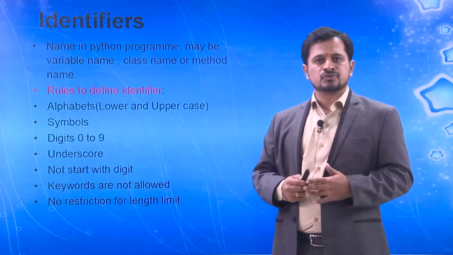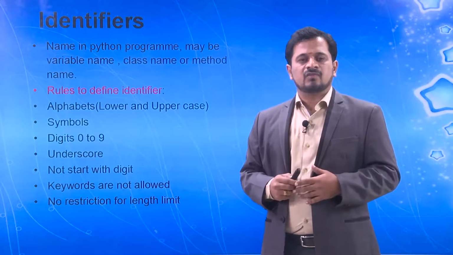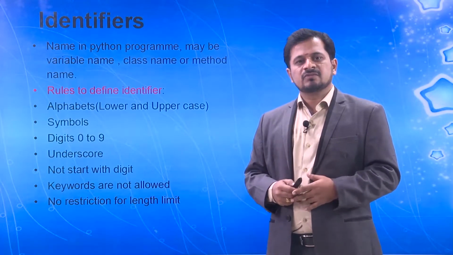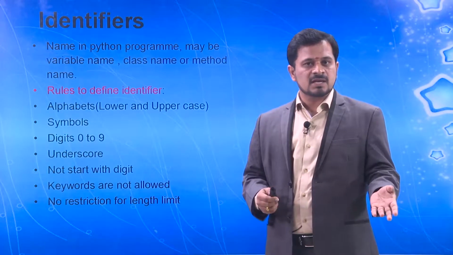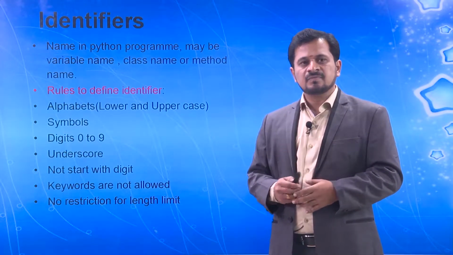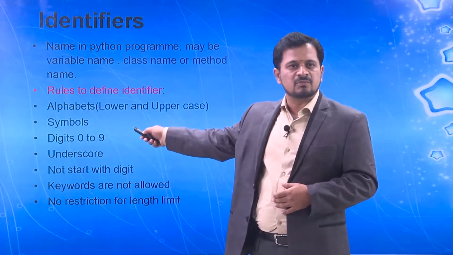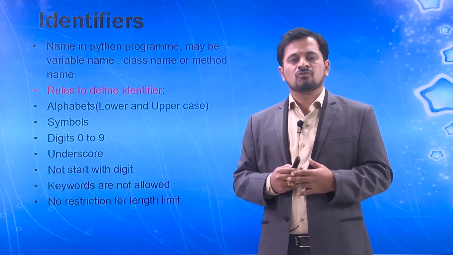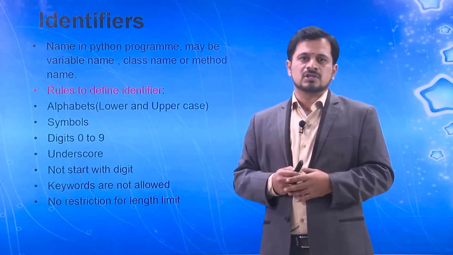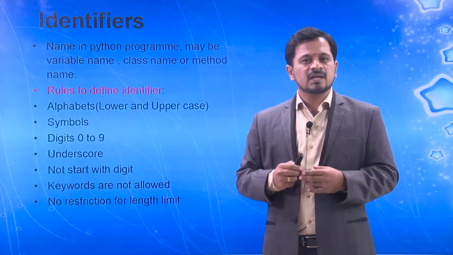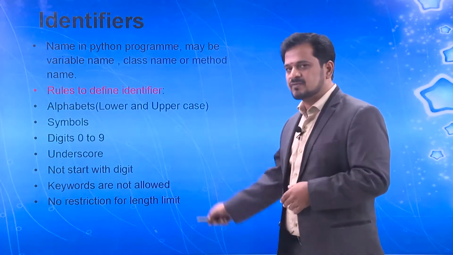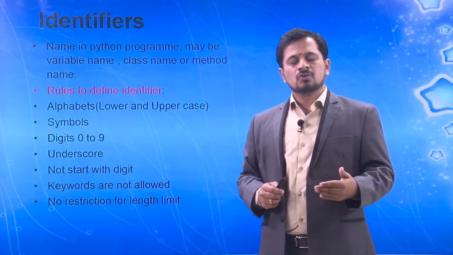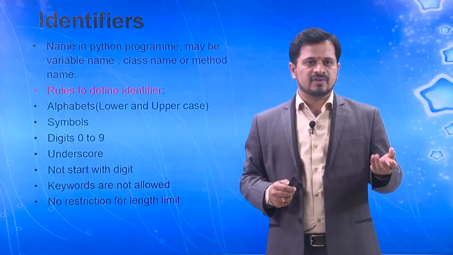The first and foremost rule is that it can contain alphabets, and Python allows us to write alphabets both in uppercase as well as lowercase. Then symbols can also be used, that is ASCII symbols. ASCII stands for American Standard Code for Information Interchange, and those codes can also be used in our Python program. And then the digits from 0 to 9. And then underscore; the underscore can also be used in our identifiers.